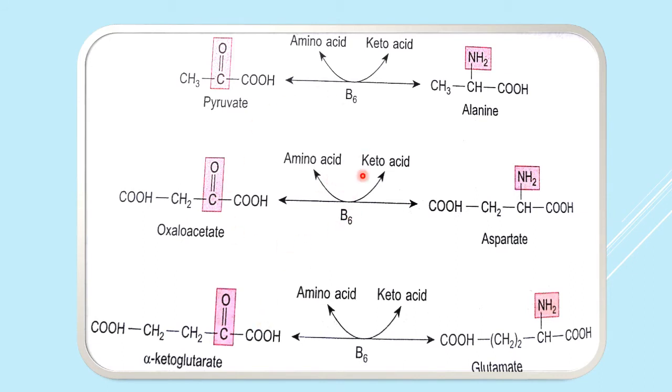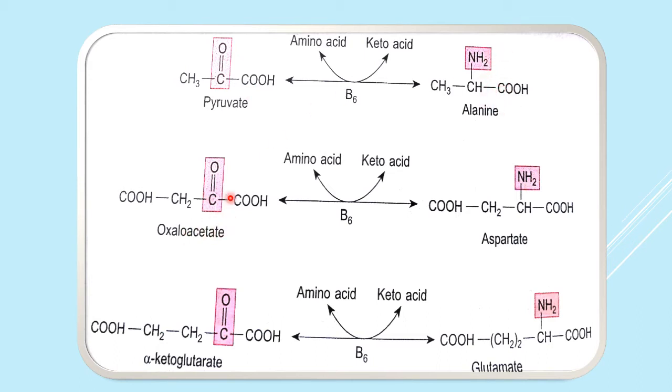Now there are many more examples. You can see this is the interconversion of pyruvate and alanine. Alanine is an amino acid, it gives its NH2 group to this pyruvate. Okay? This pyruvate accepts this NH2 group and is converted into alanine. So this amino acid is the donor, and this keto acid is the acceptor and is converted into alanine.